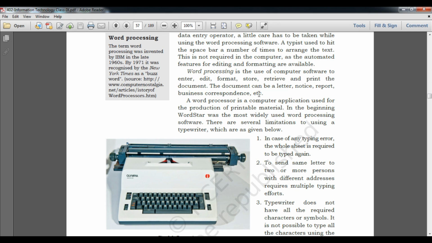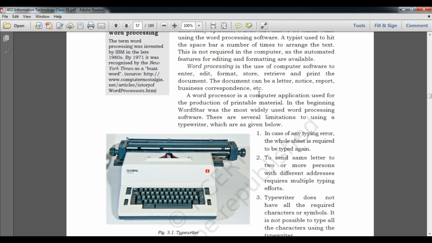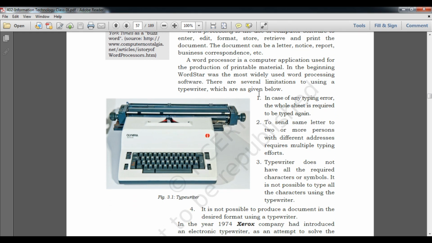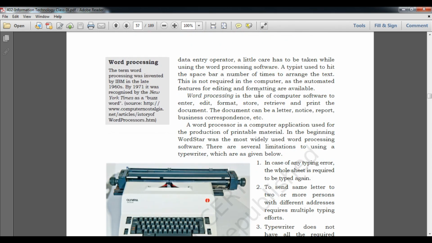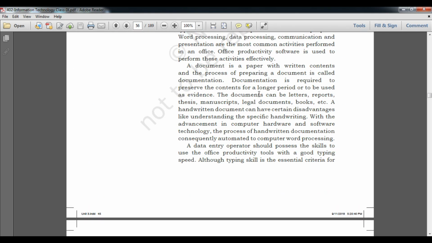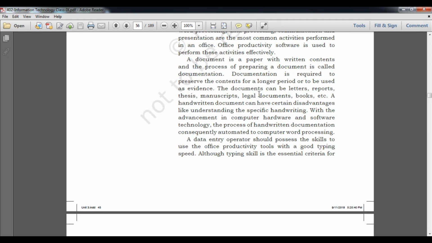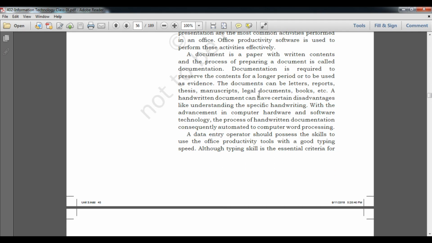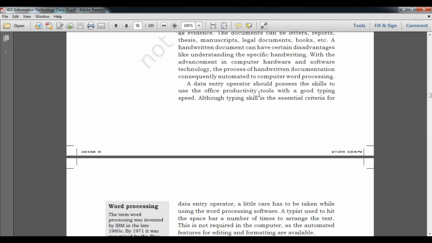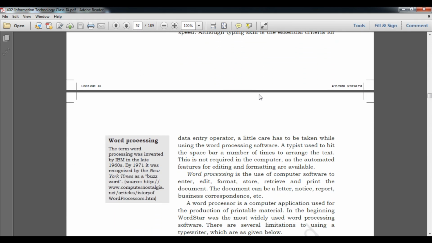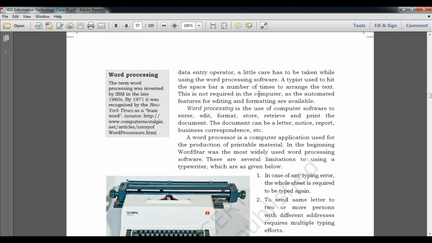In a typewriter we can't store the data we have typed for further use. And whatever printed material there is can be destroyed. It is not a soft copy, it is always a hard copy. In this there is a very hard impression, that is, finger pressure is required.